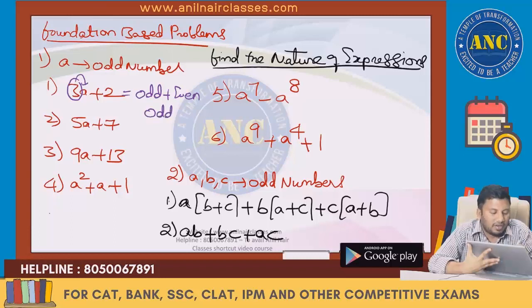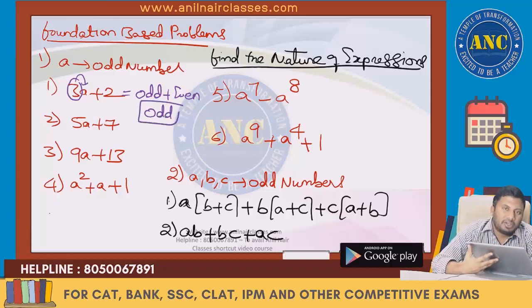Odd plus even, it is an odd number. Odd into odd is odd. Odd into even is even. Even into odd is even. Even into even is divisible by 4.